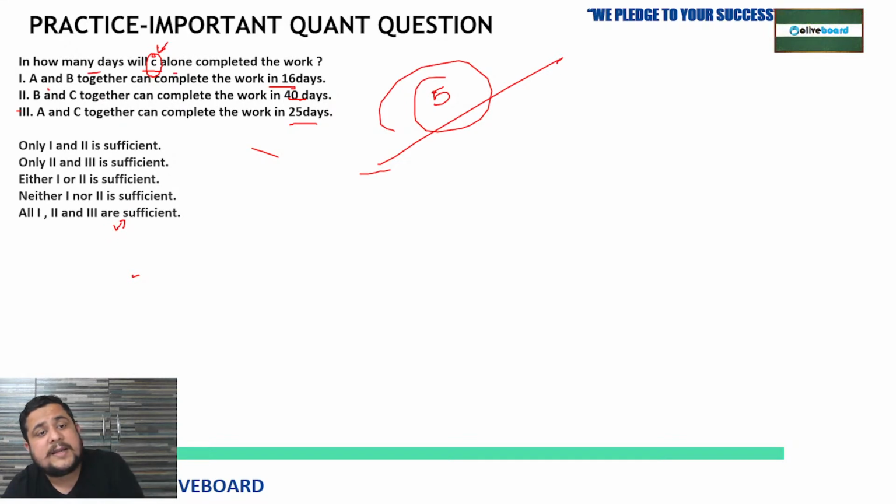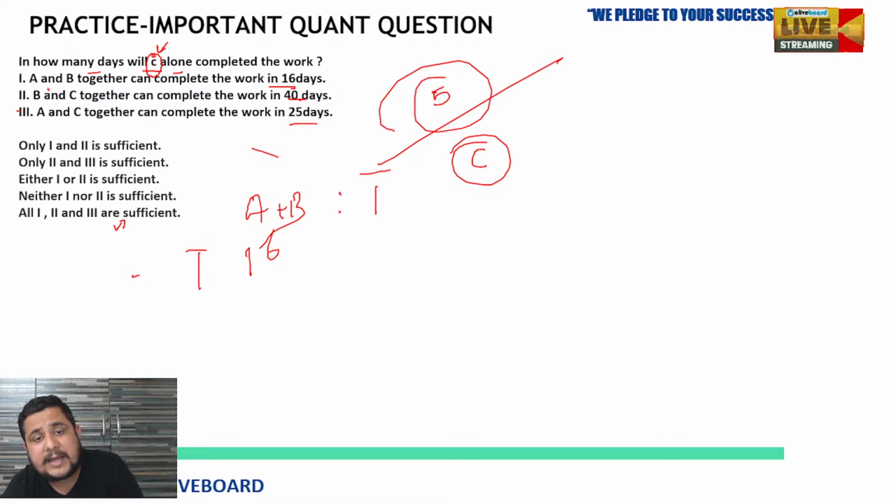See, in how many days will C alone complete the work? So they are asking about C. First we have A and B together can complete the work in 16 days. So A and B are completing the work in 16 days. In the first statement we only have A and B together completing the work in 16 days. The data is not enough. So the first one alone is not sufficient.